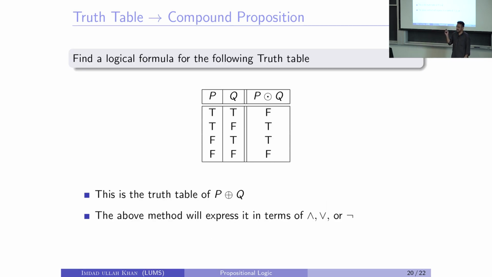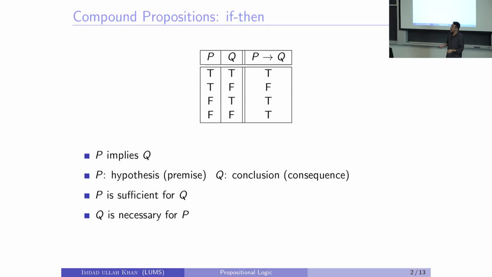There are more exercises here. Do this. This is, as somebody asked, or I just told you, the exclusive OR truth table. When you get a formula through the true rows method or the false rows method, you will get a formula based on AND, NOT, and OR, right? That's why I said exclusive OR is a derived gate. It's not a fundamental gate. And then do this thing also.